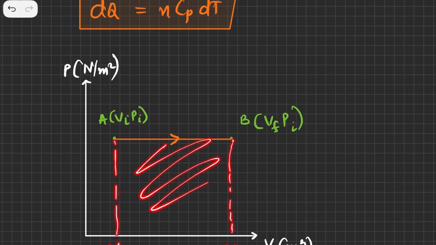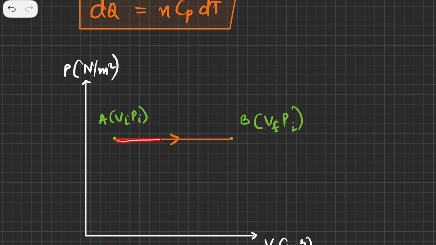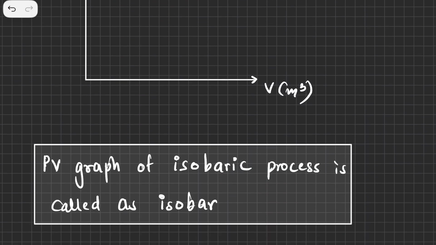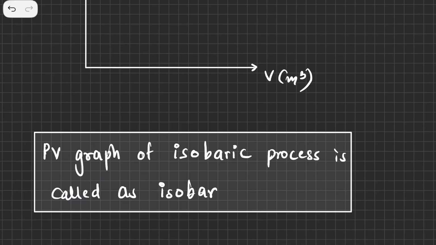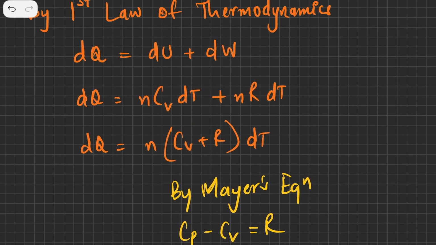And if you find the area under the pressure and volume graph, what you get is the work done. So this is your work done. The graph is horizontal because the pressure is not changing, however the volume is changing. So lastly, the PV graph for an isobaric process is also called an isobar. So you just remember that the graph of an isobaric process is also called an isobar. That's all for the isobaric process, nothing more.